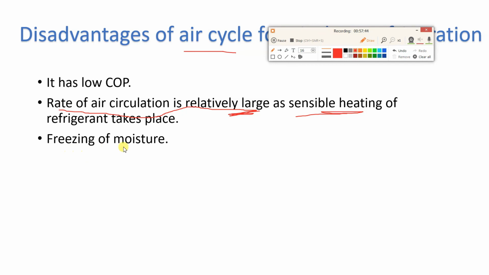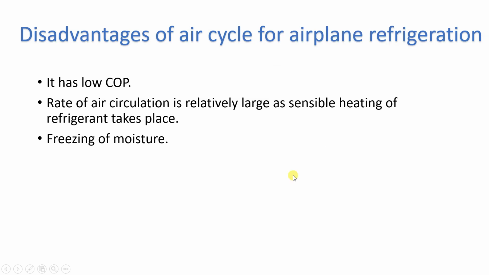Next is freezing of moisture. Suppose moisture is there in the cabin, what will happen? That moisture will freeze. So these are the disadvantages of the air cycle.